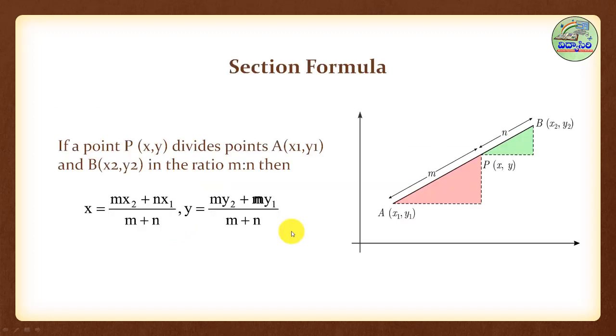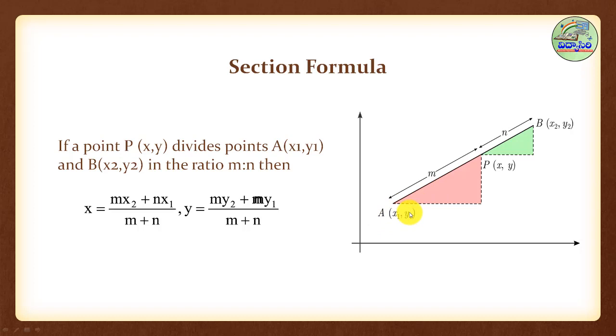Next, one more important topic. It is very important also. Section formula. If a point P (x, y) divides points A (x1, y1) and B (x2, y2) in the ratio m is to n, how to find your required point? Means the point which divides the given points in the given ratio. See in this figure, actually it is a line segment. It is formed by, or joined by,